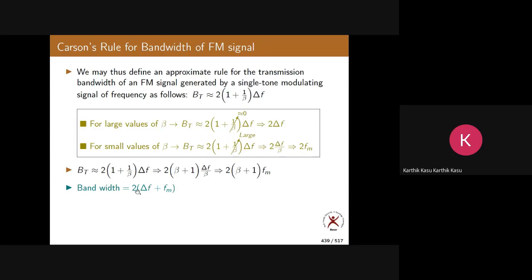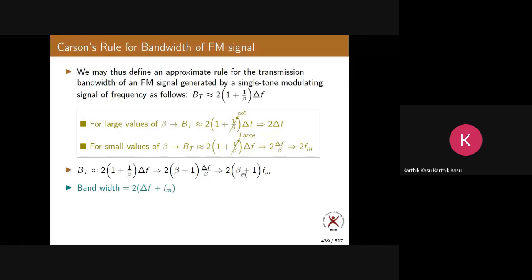Take a pen and paper and write this: 2 into (beta plus 1) into f_m equals 2 beta f_m plus 2 f_m. This is just expansion. Keeping 2 outside, it is 2 into (beta f_m plus f_m).